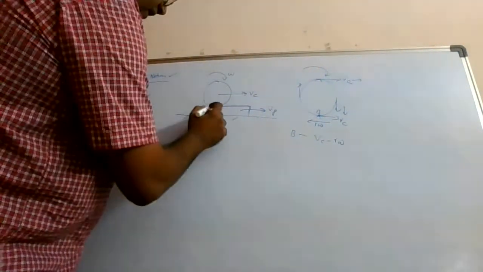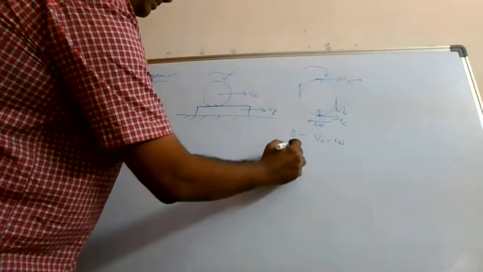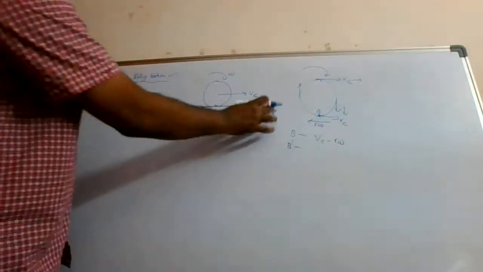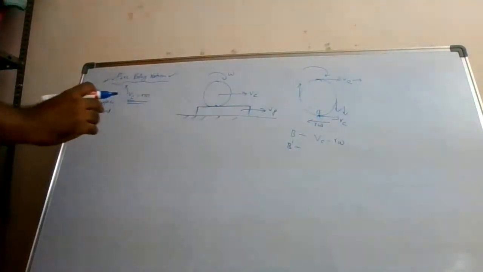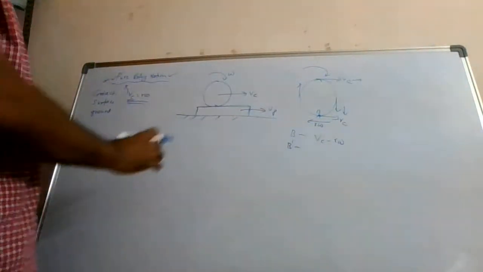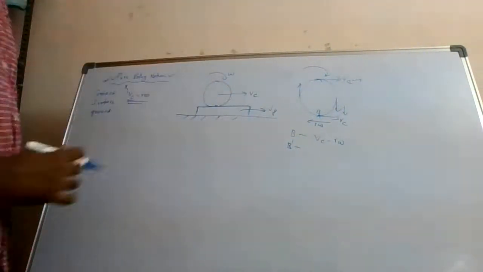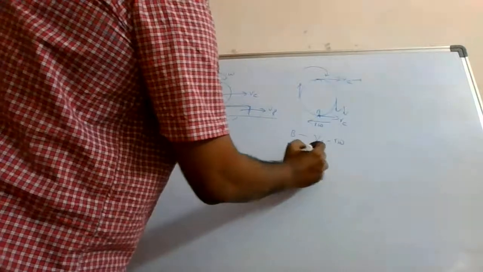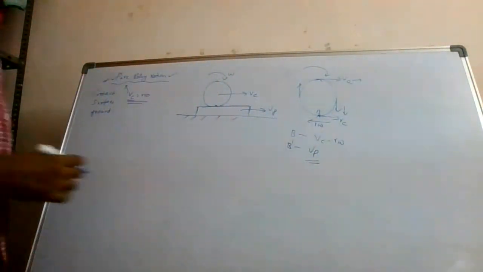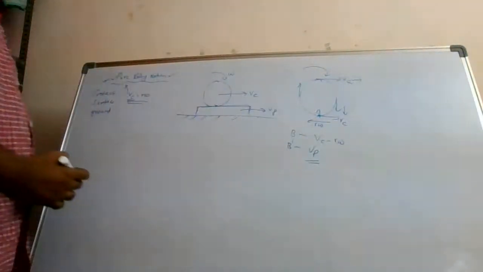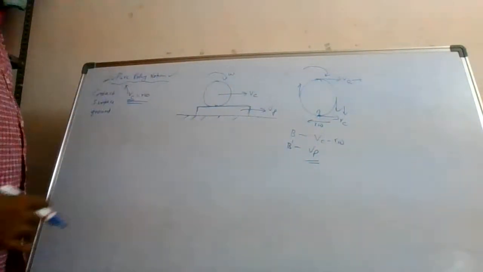And the corresponding point in the plank, let us say it is B prime. It is experiencing translation. So if it is going with Vp, all the points will be going with Vp, isn't it? So the corresponding point will be Vp. When these two speeds are equal, you can say that pure rolling motion comes.